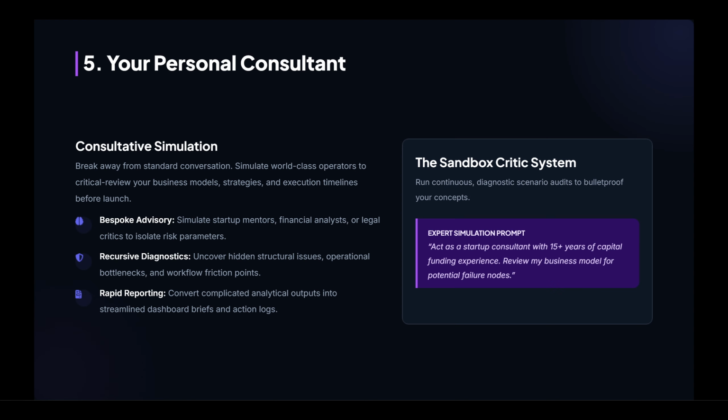Throughout, be specific, provide context, and iterate. The clearer your goals and constraints, the better the results.